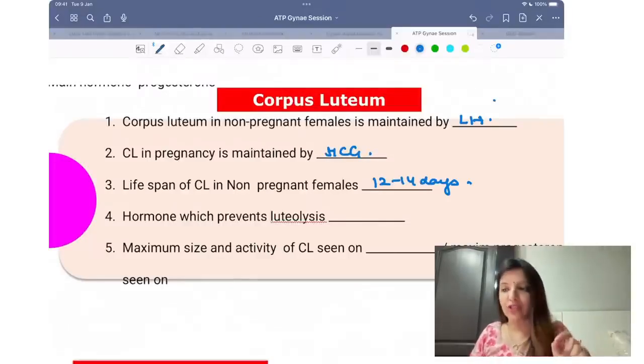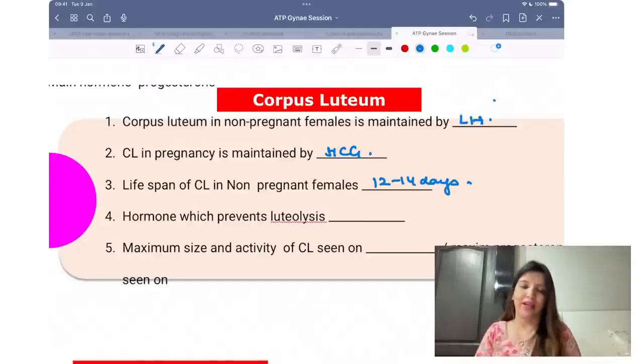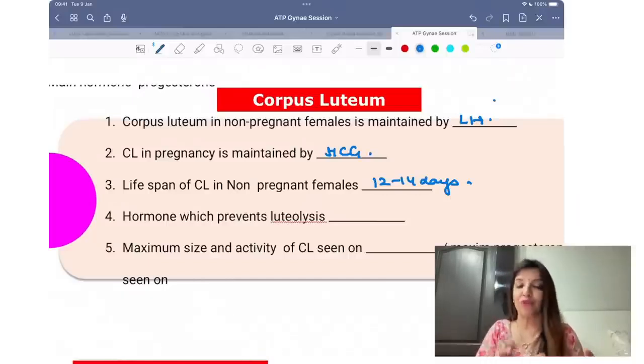Hormone which prevents luteolysis. Which hormone prevents luteolysis? So corpus luteum is about to die. Which is that hormone which prevents corpus luteum from dying? 12 to 14, 12 to 16, both are correct answers.